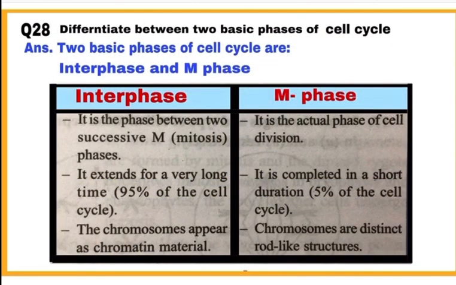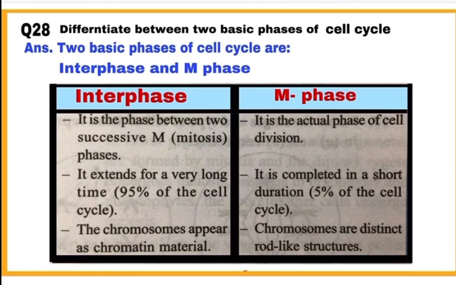Question number 28. Differentiate between two basic phases of cell cycle. The two basic phases of cell cycle are interphase and M-phase, and the differences between the two phases are: number 1, interphase is the phase between two successive mitosis phases, while M-phase is the phase of actual cell division.